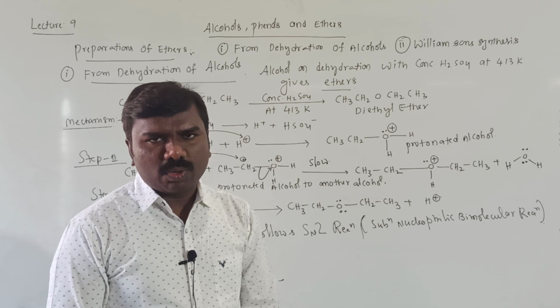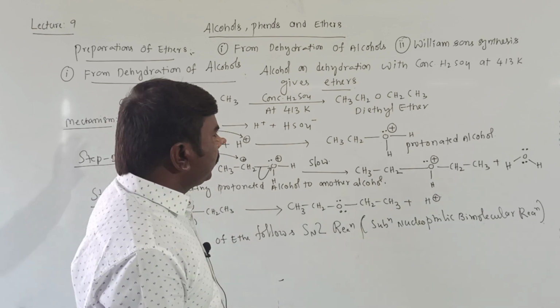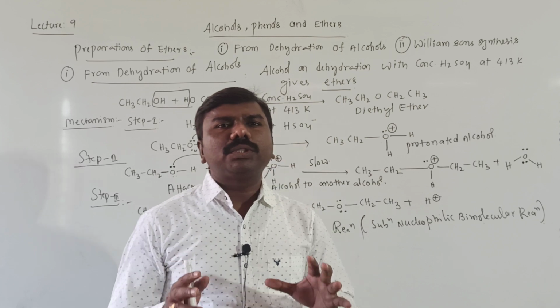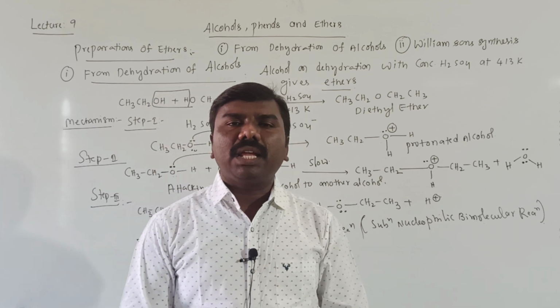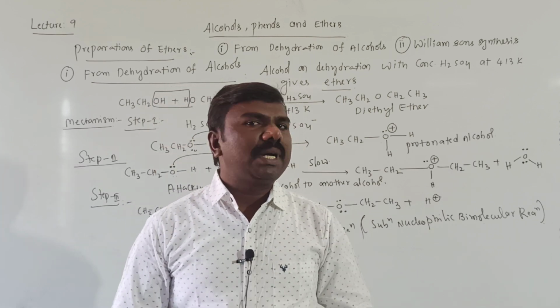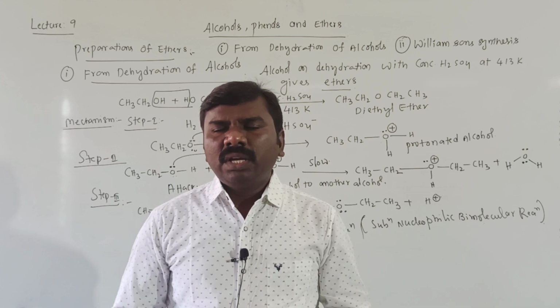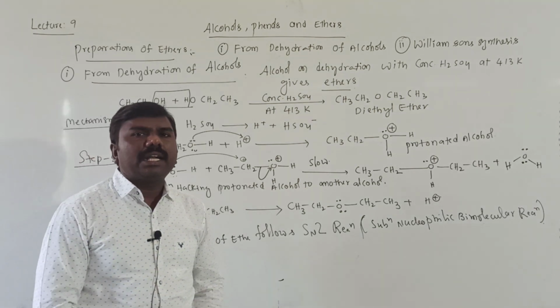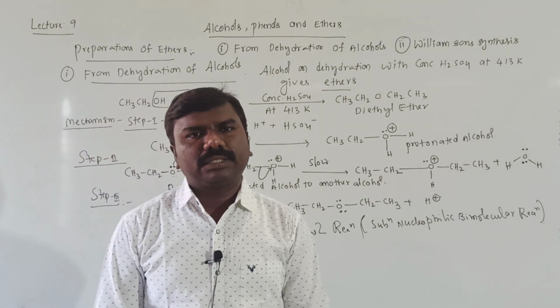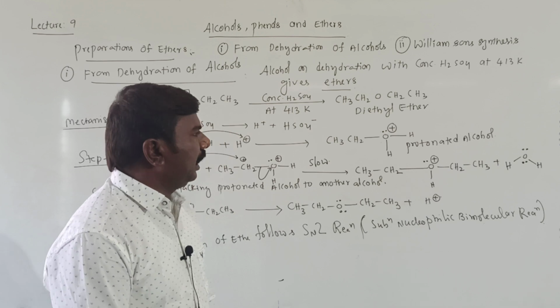Understood? That's why this method is only used to prepare primary ethers and symmetrical ethers, but not substituted ethers, secondary and tertiary ethers. Getting it? This is the meaning, students.